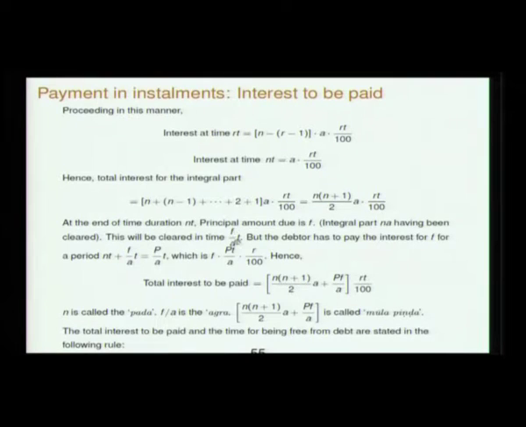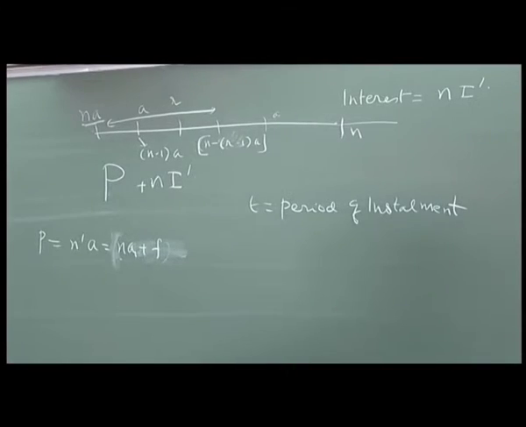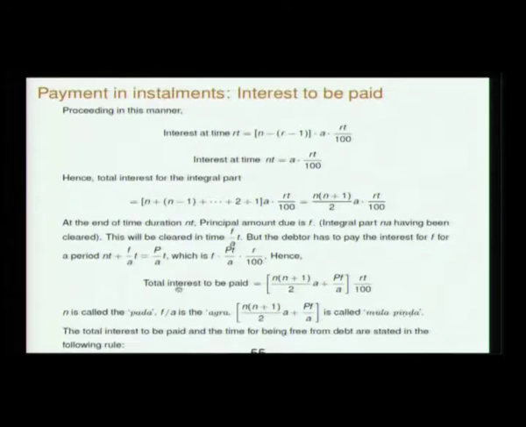This will be cleared in time f by a t, but the debtor has to pay the interest for the entire period for this, because we did not include this in the calculation. We had only considered the integral part. We have to pay the interest for the whole thing. The total interest to be paid is n into n plus 1 by 2 into a plus Pf by a